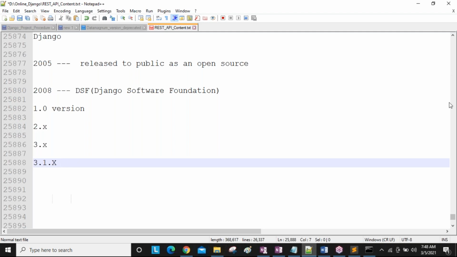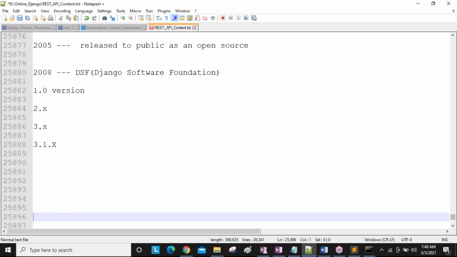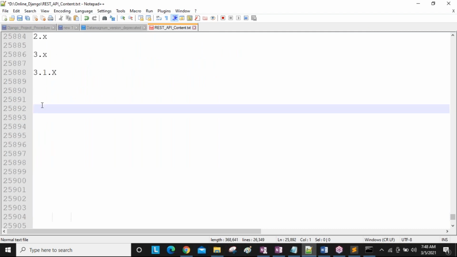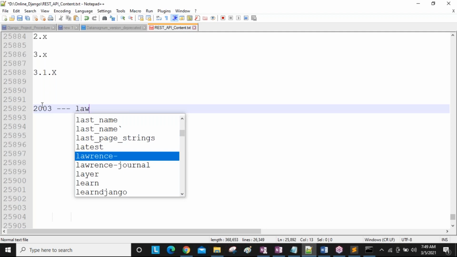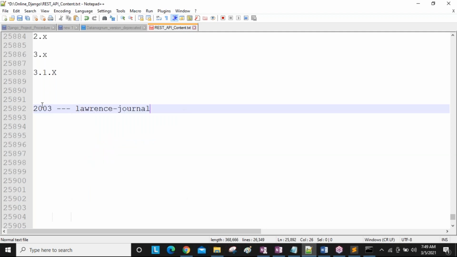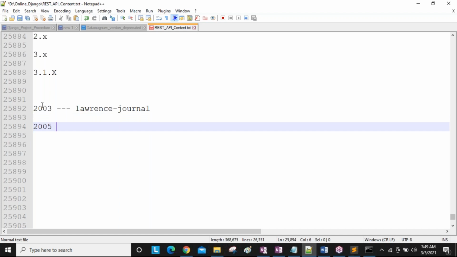Guys, are all people understanding what I'm telling? Okay, one more time, these features. Just one more answer. In which year did Django start? In 2003. In 2003 they started, guys. Where did they start? The company name: Lawrence Journal-World newspaper organization. This is the company. And when did they release it to the public? In 2005, as open source.